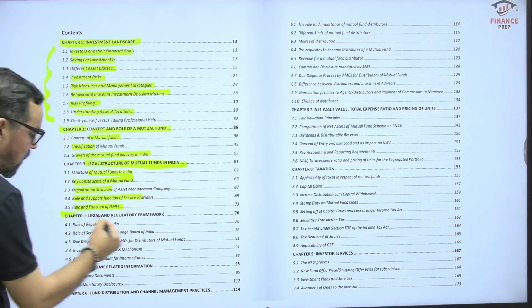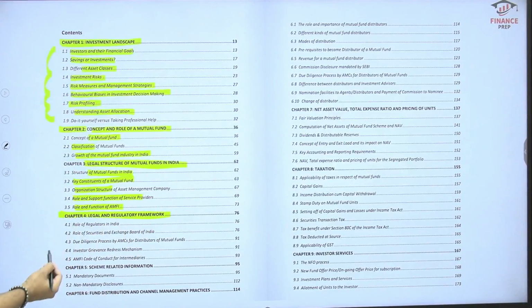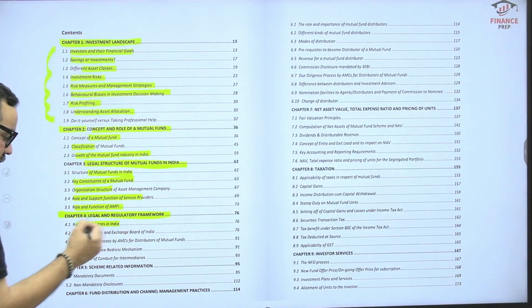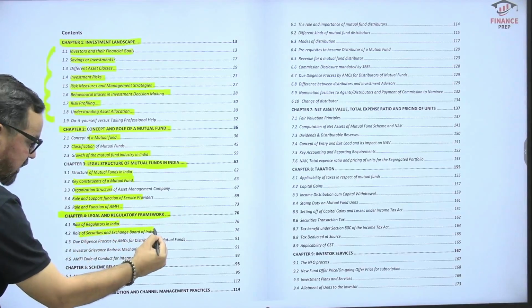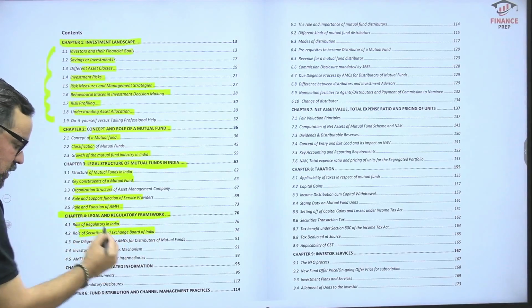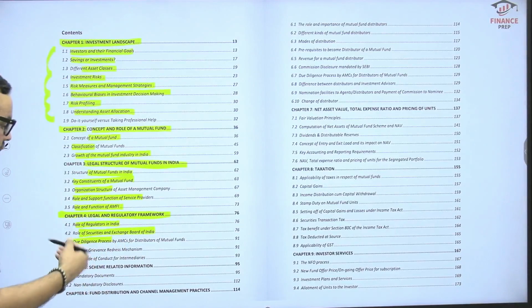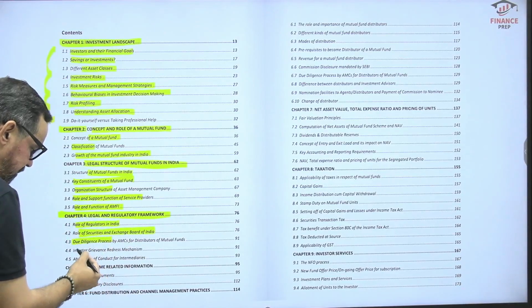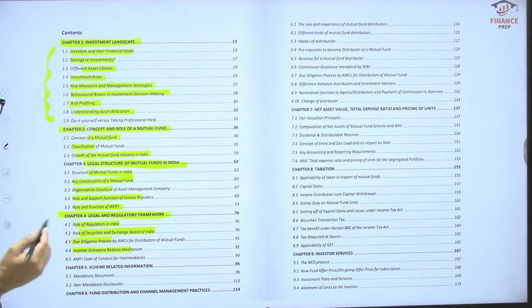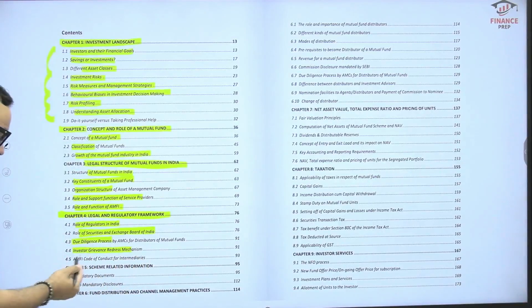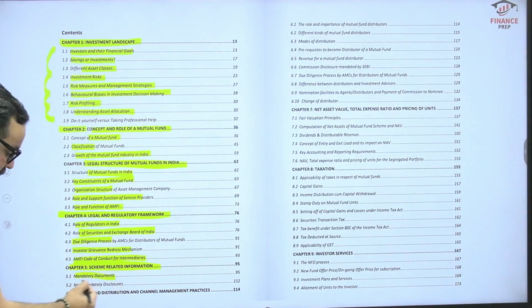Chapter 4 is about the legal and regulatory framework again. Here we have key regulations from SEBI, Securities and Exchange Board of India, the due diligence process, the documentation and all by AMCs, asset management companies, and investor grievances if they face some challenges. For this one, AMFI code of conduct. Then scheme related information, the mandatory documents and non-mandatory disclosures.